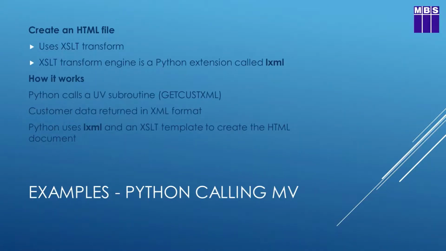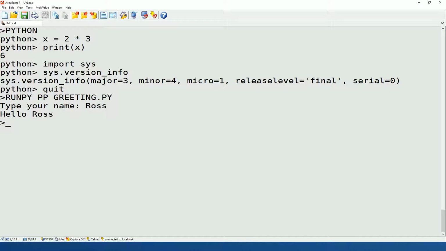Okay, let's look at a slightly more involved example now. In this example, what I want to do is take some information from my Universe database and transform it into an HTML file. You're probably all familiar with the HS.SALES account on Universe. That's got some demonstration data for some customers and products that the customers have ordered. So let's look at one of those records. I've got it on my Universe system here.